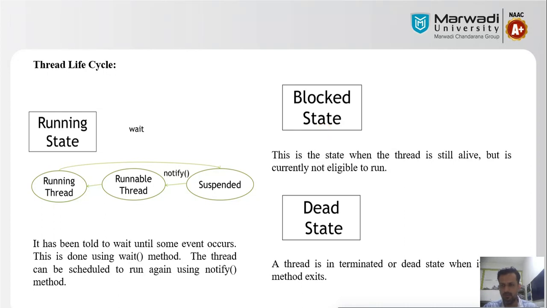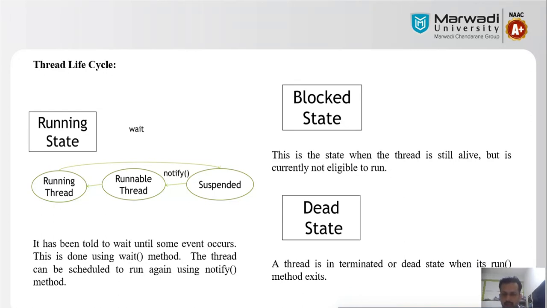That means you have not terminated or closed your thread, but your thread wants to execute its task again. We consider that kind of situation the blocked state. So the state when the thread is still alive but currently not eligible to run is considered the blocked state.